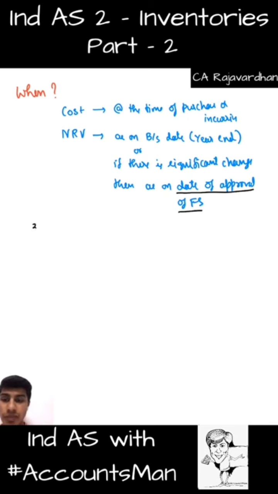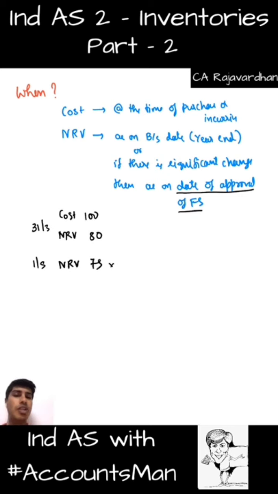Now assume a scenario where on 31st of March, cost is 100, NRV is 80. However, before the financial statements are approved, we'll discuss that events occurring after reporting period, as on 1st of May, assume that NRV becomes 75. Then what will we do? Previously, we used to not care about this 75. We used to take 100 or 80, whichever is less. Now, because there is a better estimate available, this 75 will be of higher importance, and we'll compare 100 and 75, whichever is less, and we'll basically take 75 as the value of our inventory. You get that? So the NRV will be considered not on the balance sheet date.